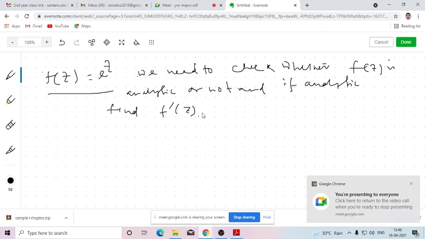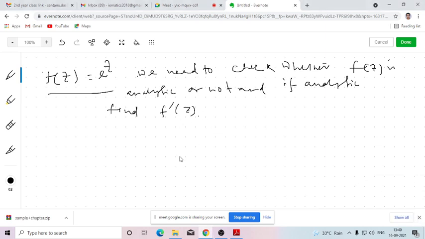Okay, sorry for the disturbance. So we just need to show this. Have you understood what we need to show in the problem? Is the problem clear? Is it clear? Yes, sir. So in order to check whether it is analytic or not, we need to verify whether these two conditions which I have told earlier are valid or not. So first we need to identify the real and imaginary part of this function.